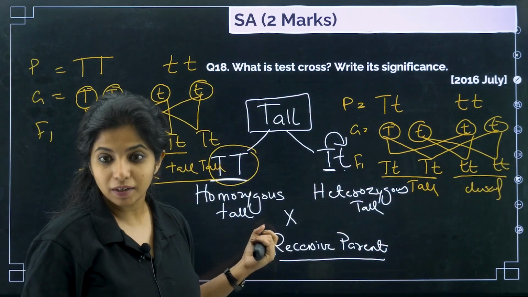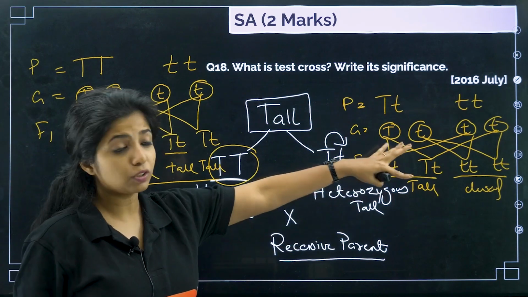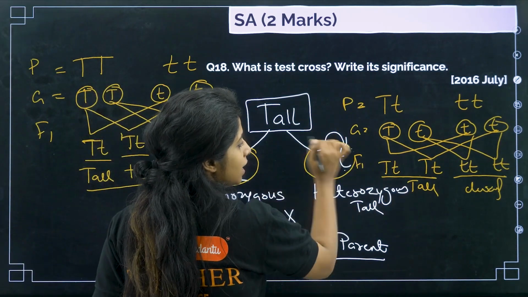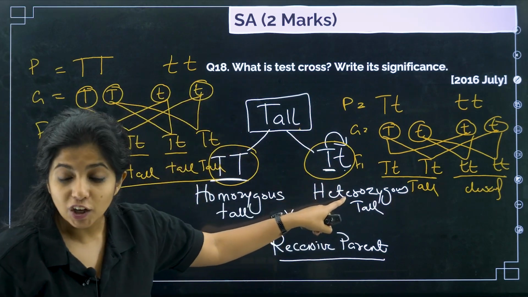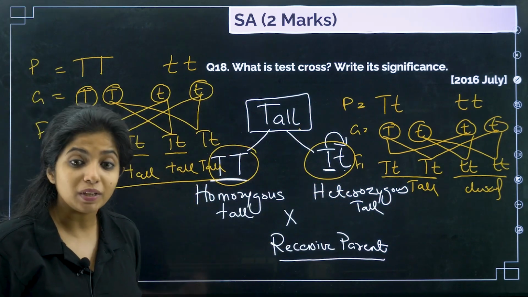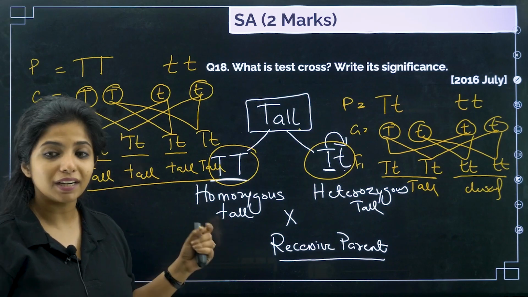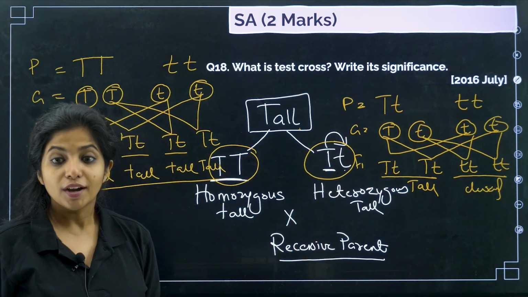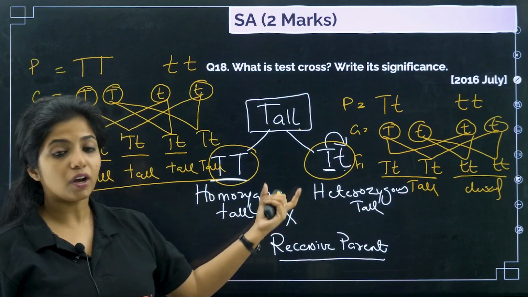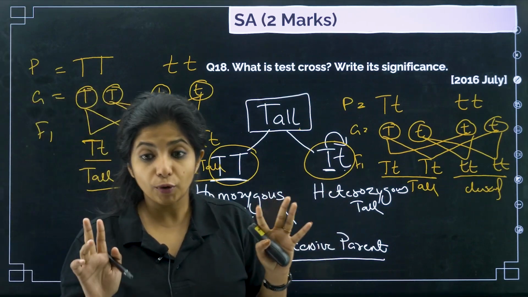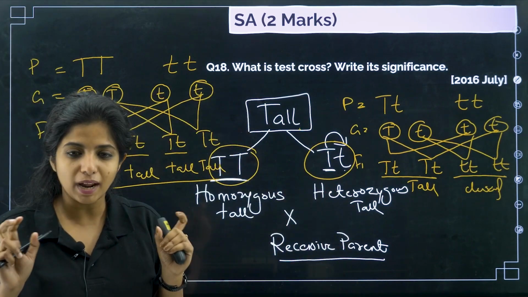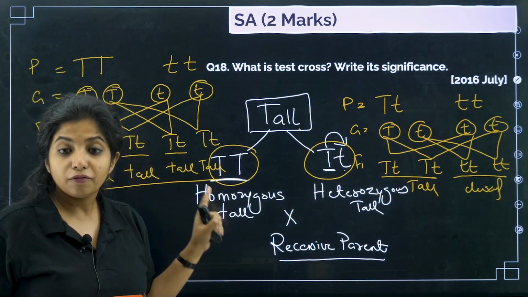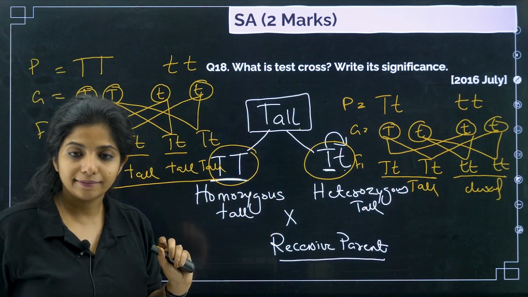So if I do this experiment and get progenies where 50% are tall and 50% are dwarf, I understand that basically this tall plant is heterozygous tall. This is what you mean by test cross. I am doing a test by crossing with a recessive parent, my dear children, to find out whether it is homozygous tall or heterozygous tall. If I want pure breed plants, that means both of the alleles should be the same dominant, and to find that, I have to do this experiment.